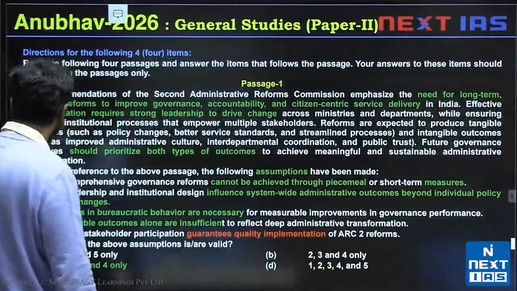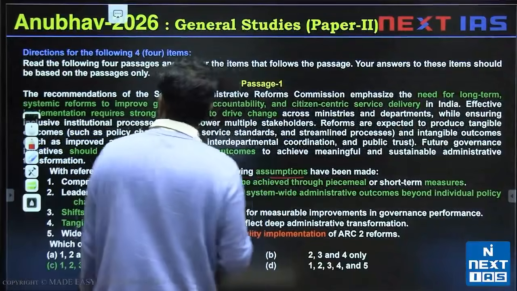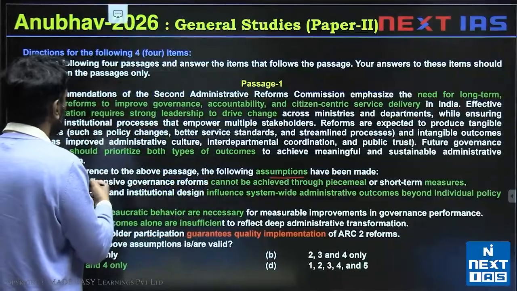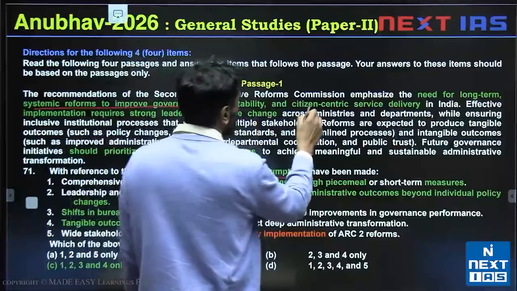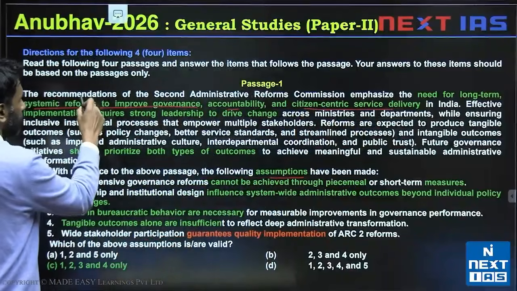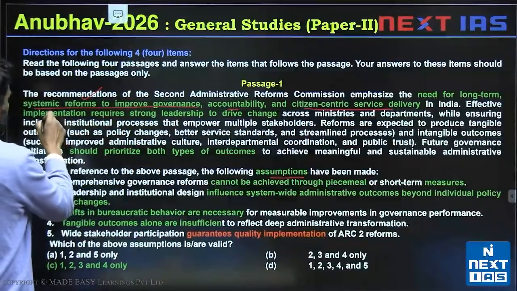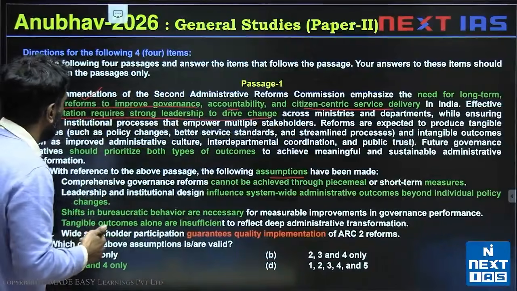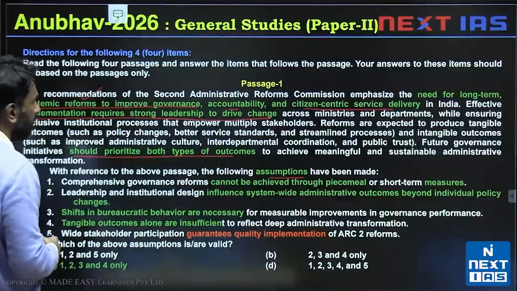Let's take a look at question 71. We are solving assumptions. So we are told that based on ARC, there's need for long-term systemic reforms to improve governance, accountability, and citizen-centric service delivery. Implementation also requires, so what kind of reforms are needed and what improvement is needed is told to us. Implementation requires strong leadership to drive change. Leadership is required of certain type. And we should prioritize both types of outcomes. So there are 2